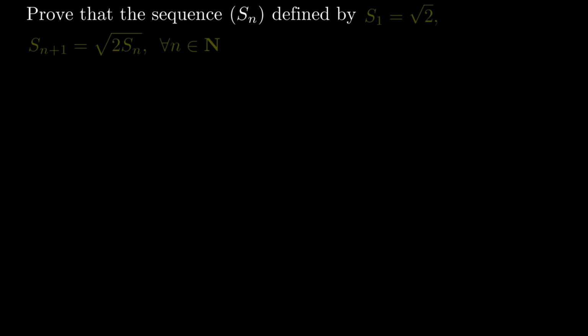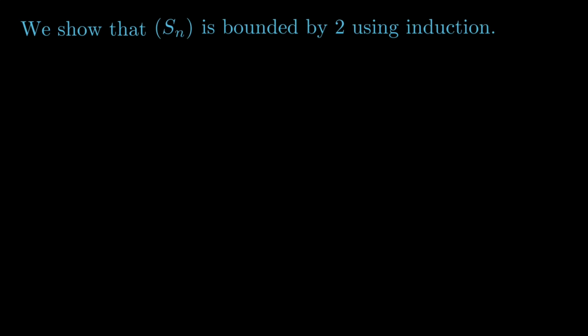As an example, let's prove that the sequence Sn defined by S1 equals root 2 and Sn plus 1 equals root 2 Sn converges. We will first show that Sn is bounded by 2 using induction. So in the base step, we will prove that the absolute value of S1 is less than or equal to 2.